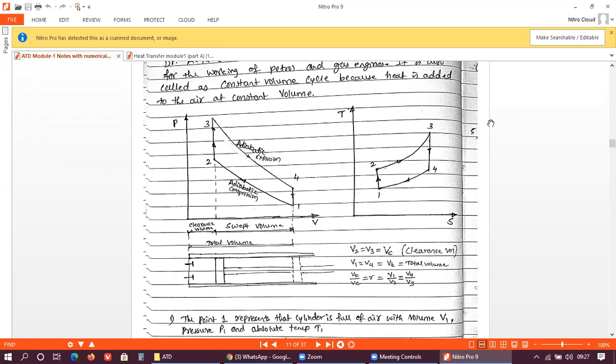So what is that derivation? Mean effective pressure, right? Again you have to derive 4 derivations. What are those? Mean effective pressure of the Otto cycle, mean effective pressure of the diesel cycle, mean effective pressure of the dual cycle, and mean effective pressure of the Stirling cycle. There is one more cycle, that is the Stirling cycle, for your syllabus. So these are the total 8 derivations you have, right?